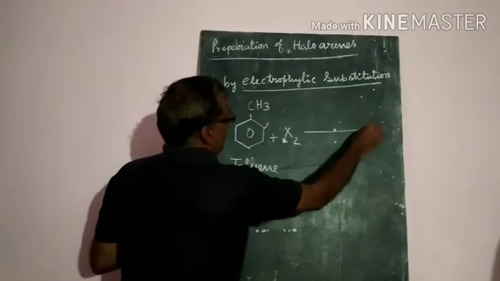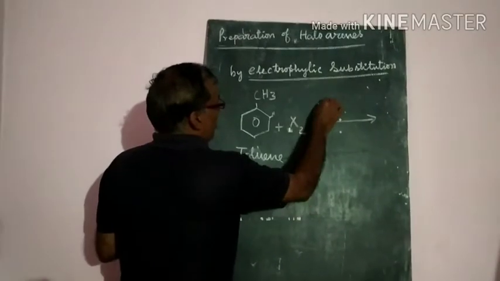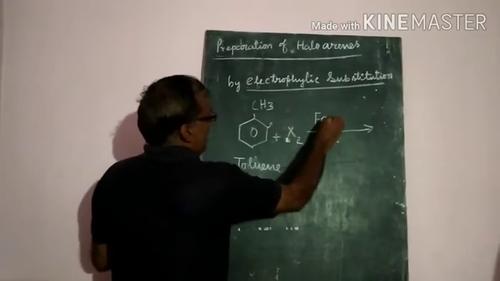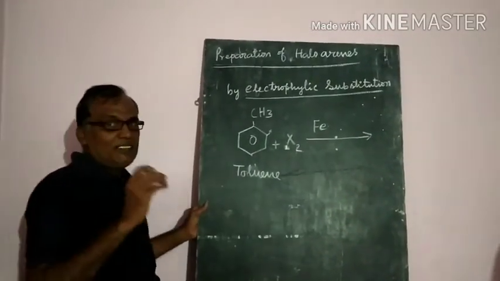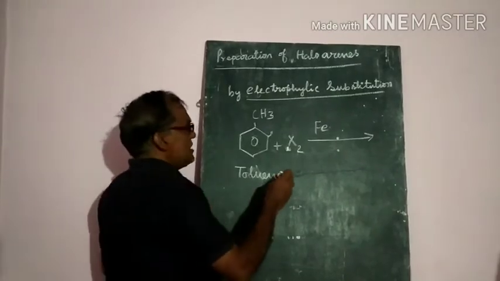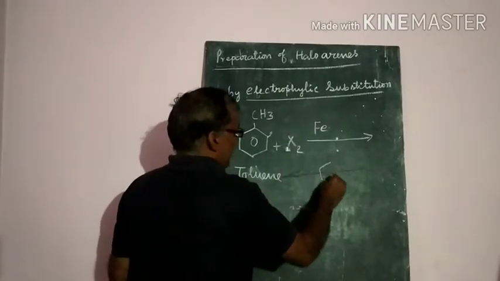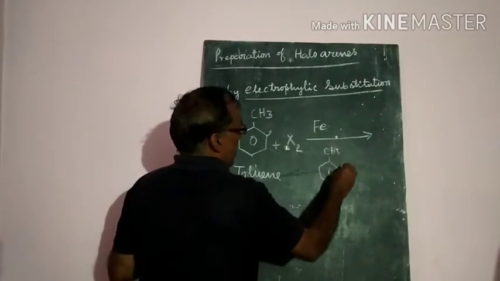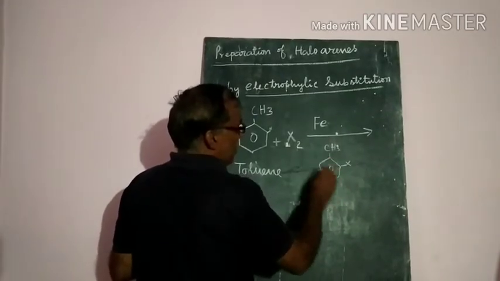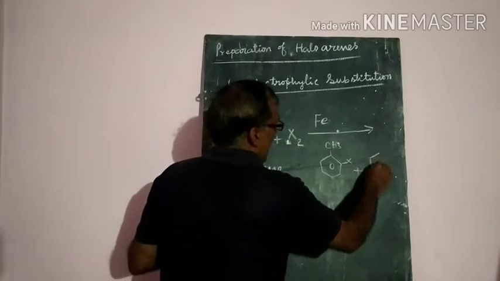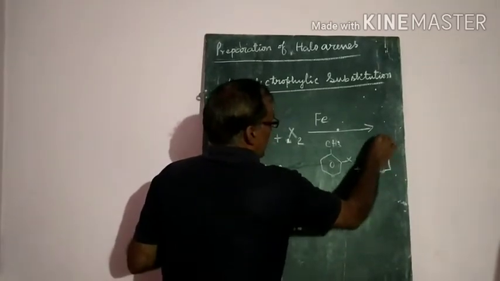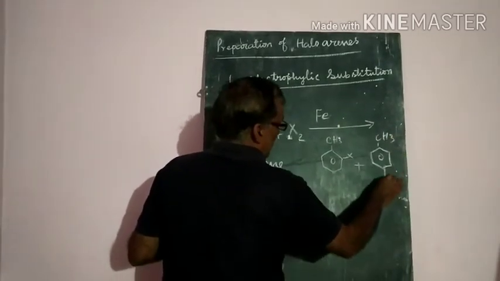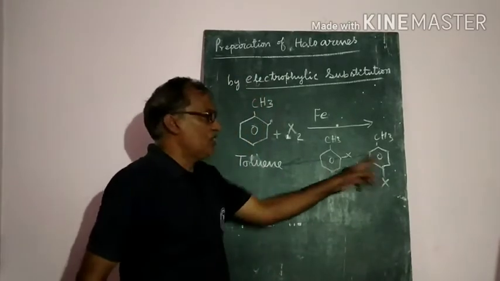Then in the presence of a Lewis acid, iron(III) chloride as catalyst, it will give two products, that is ortho-halotoluene and para-halotoluene. So two compounds you will get.